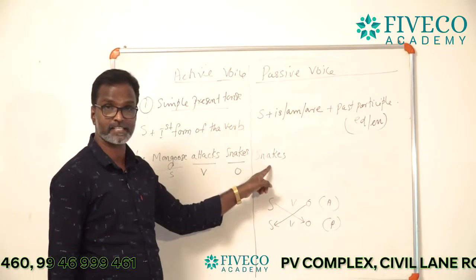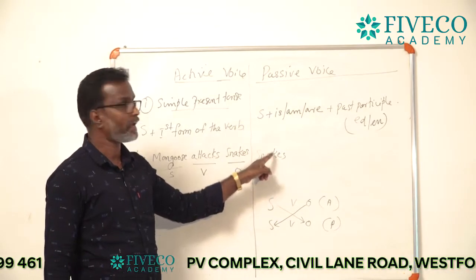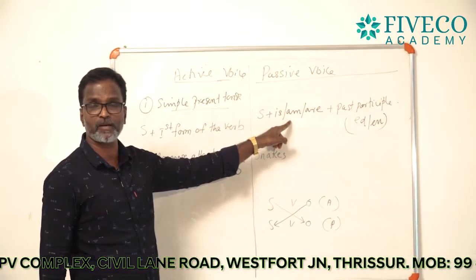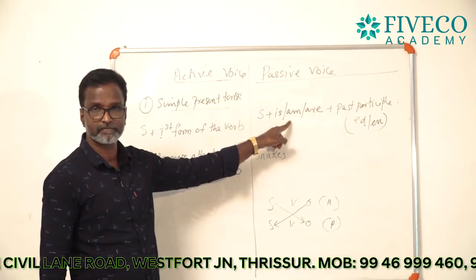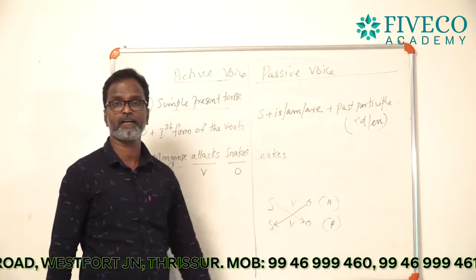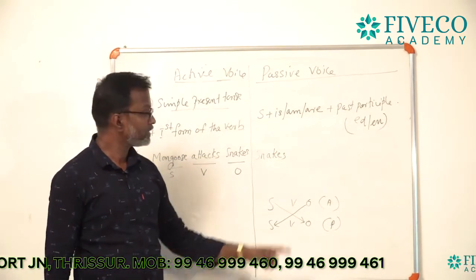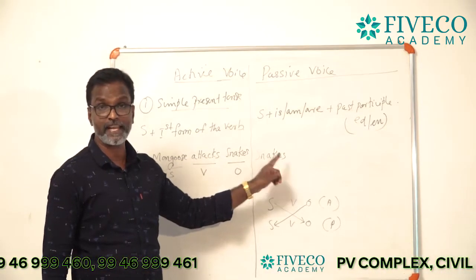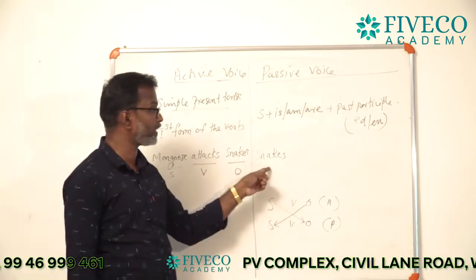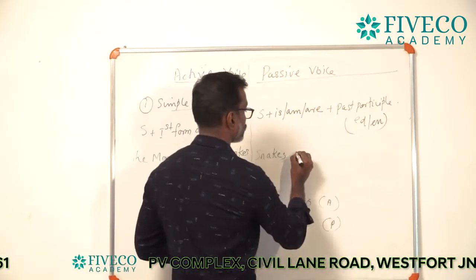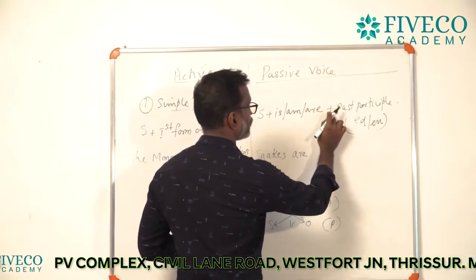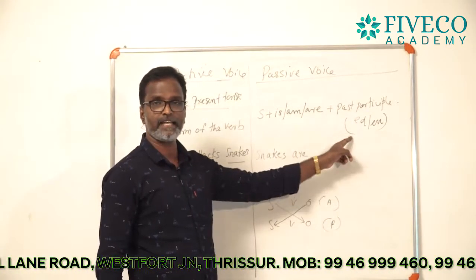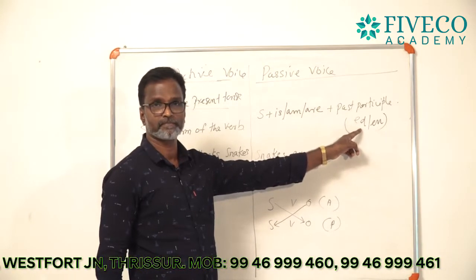Next, we want to select the proper auxiliary verb. Which auxiliary verb can we select from here? Snakes is a plural subject. Not snake: snake is singular, snakes plural, so you can use are. Snakes are plus past participle, that is the ed or en form of the verb.